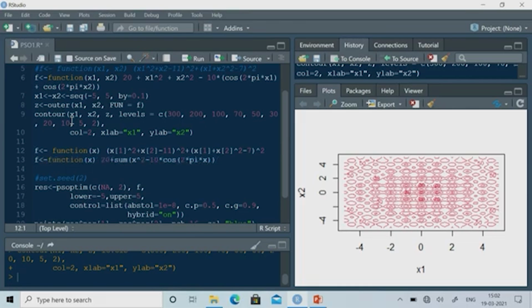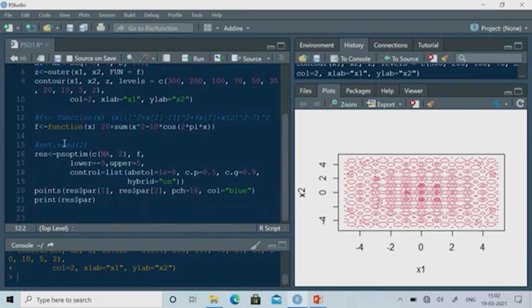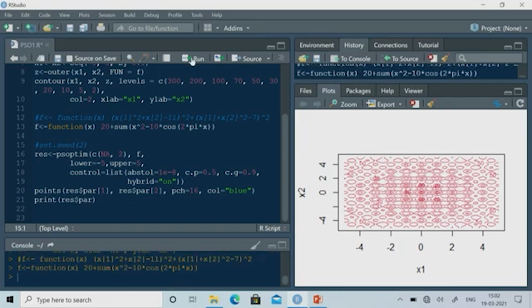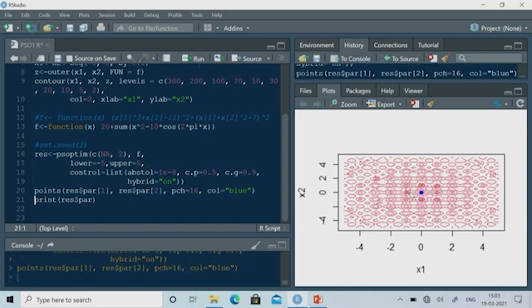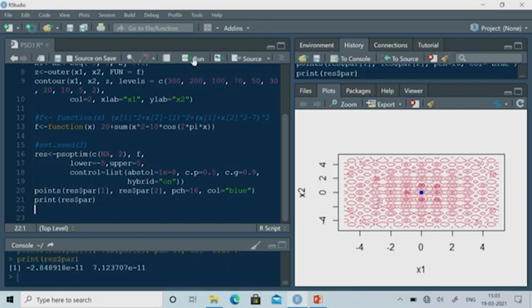So, I am using PSO now, and let us execute this particular line and then apply PSO. Okay. So, you are getting this global optimal solution. Let us see what this solution is. The solution is 0 0, but you are getting 10 to the power minus 11, which is not exactly 0, but it is near 0. Basically, both x1 and x2 are 0, and the function value is also near 0.